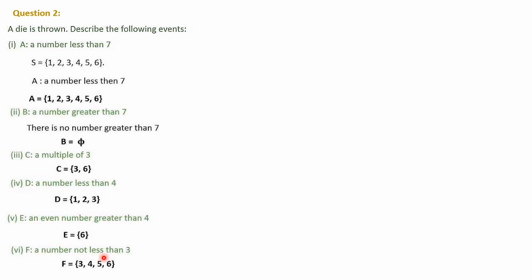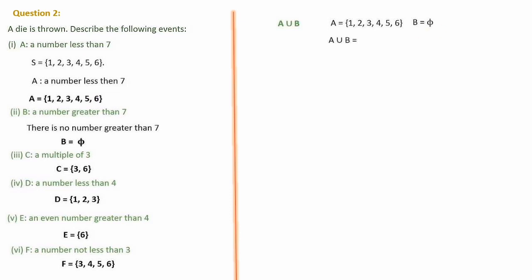A number not less than 3 means smaller than 3 must not be there. So 3 and above numbers will be coming: 3, 4, 5 and 6. Next we have to find A union B. A union B, as we know, is A and B together. So first of all let's write A. A is 1, 2, 3, 4, 5, 6, as we have calculated here. Then B is a null set. So A union B means these elements along with the null set. The null set has no element, so only these elements will be coming, 1 to 6. So set of 1, 2, 3, 4, 5, 6.